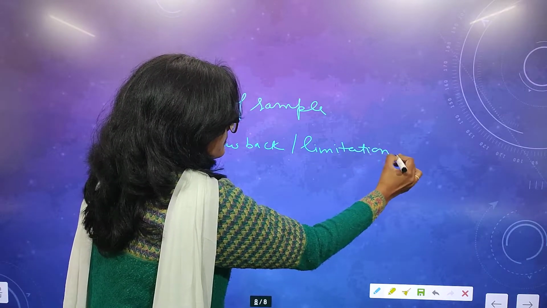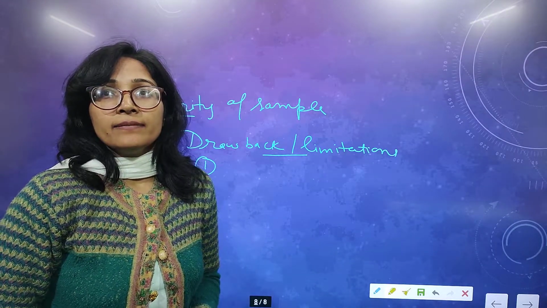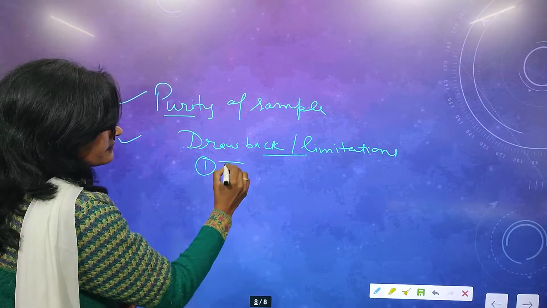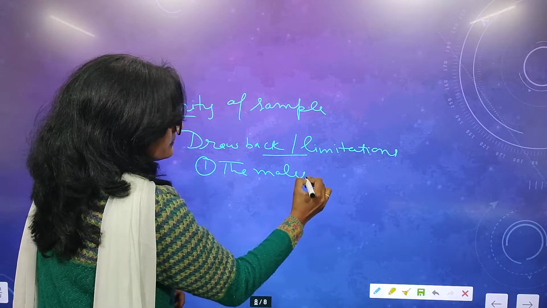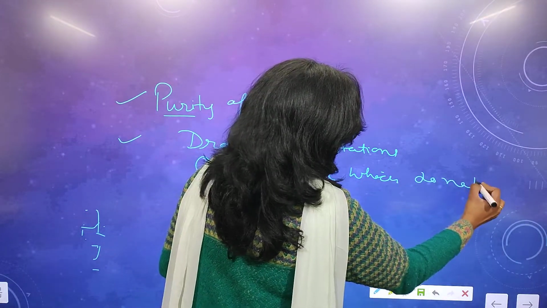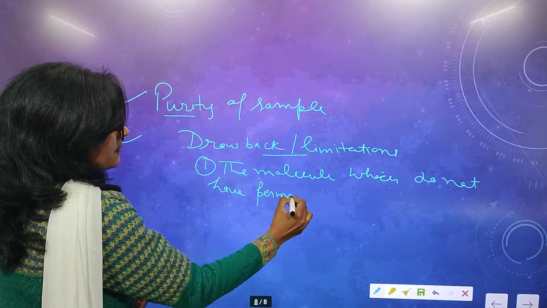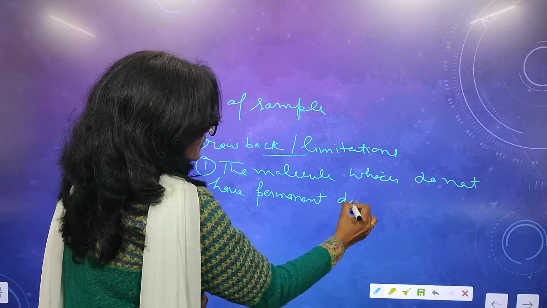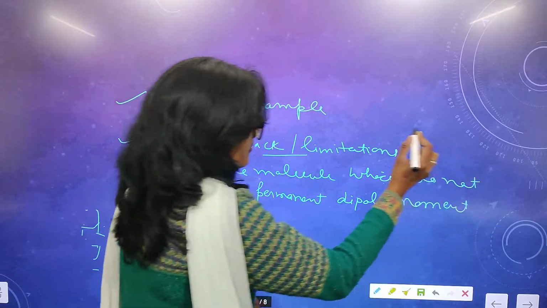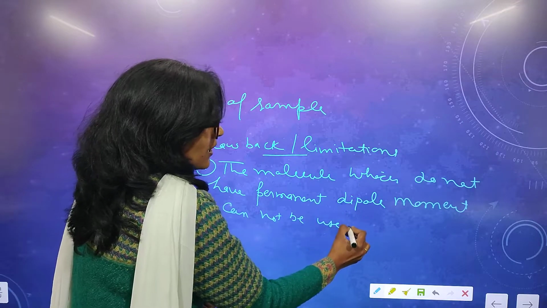The first one is that a molecule which does not have a permanent dipole moment cannot be used for IR.